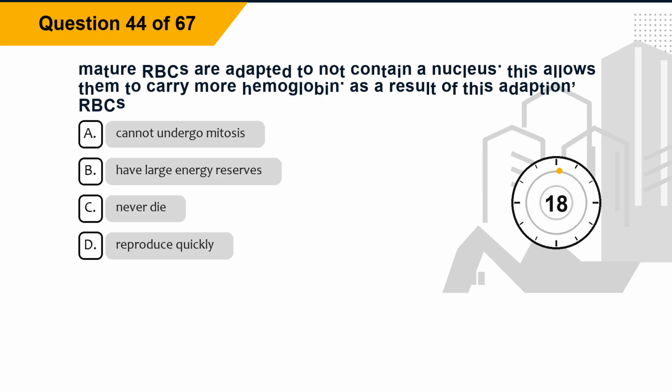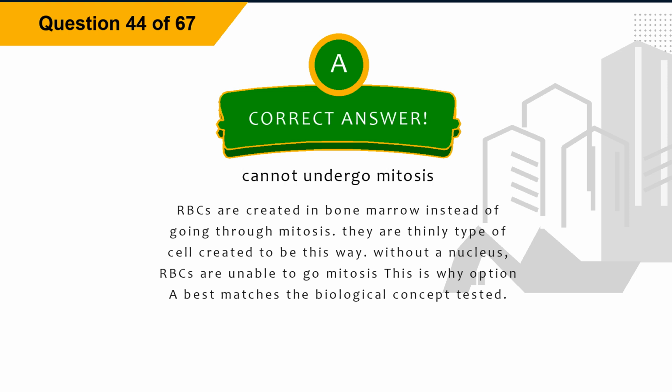Question 44. Mature RBCs are adapted to not contain a nucleus. This allows them to carry more hemoglobin. As a result of this adaptation, RBCs: Option A, cannot undergo mitosis. Option B, have large energy reserves. Option C, never die. Option D, reproduce quickly. The correct answer is option A, cannot undergo mitosis.